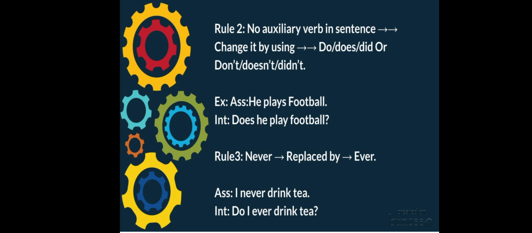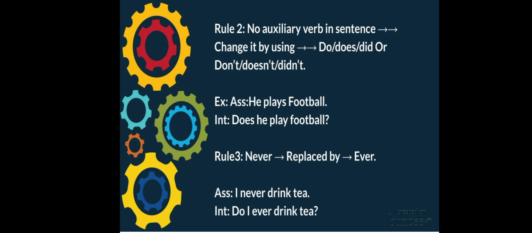So we have to change it into interrogative, and the interrogative sentence will be, "Does he play football?" See, we have used does. We all know that when it is "plays", when we change it into interrogative or negative, we use does as the subject is third person singular. So the interrogative sentence will be, "Does he play football?"